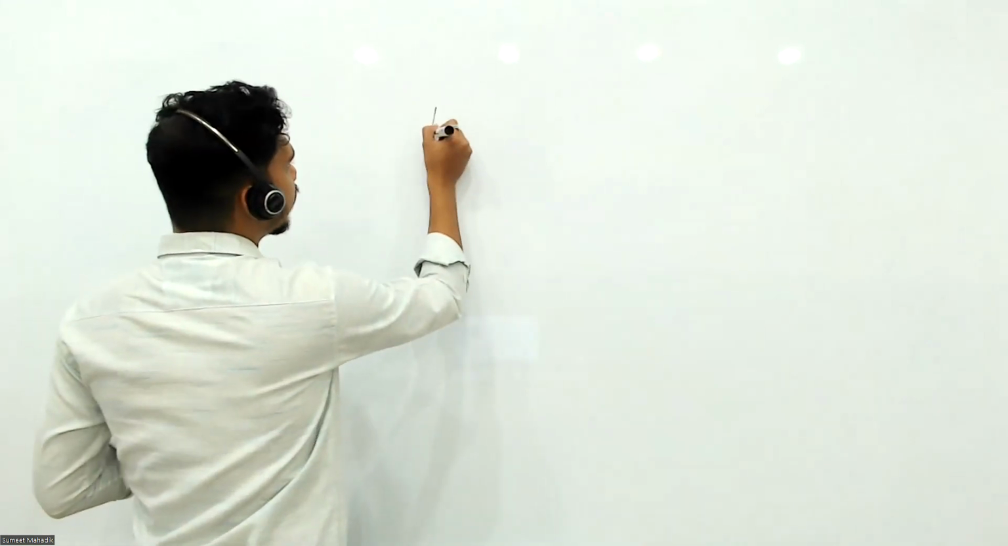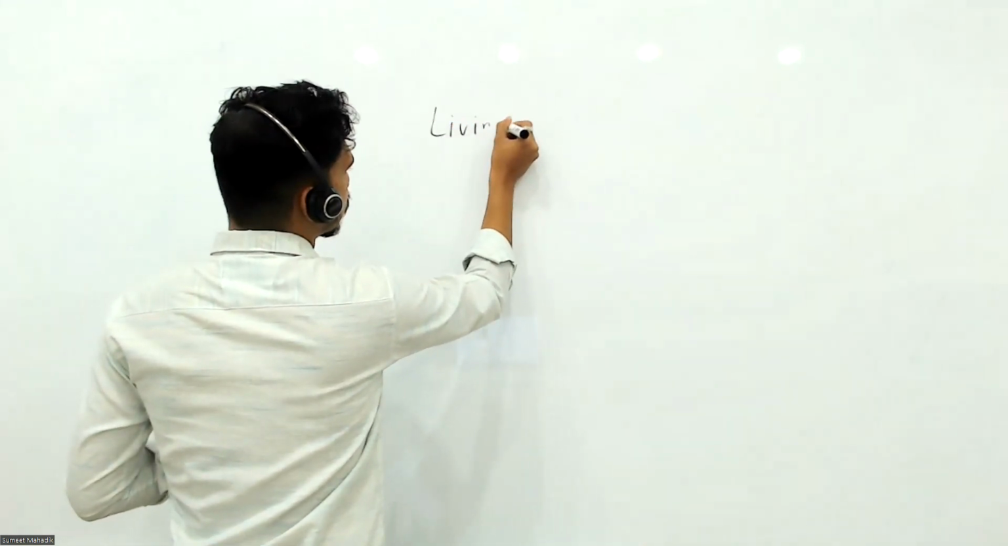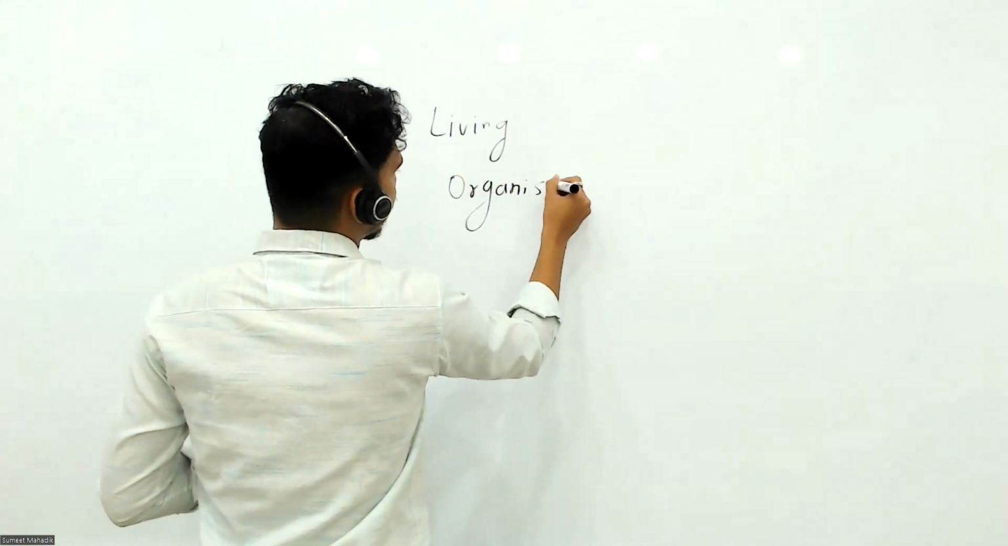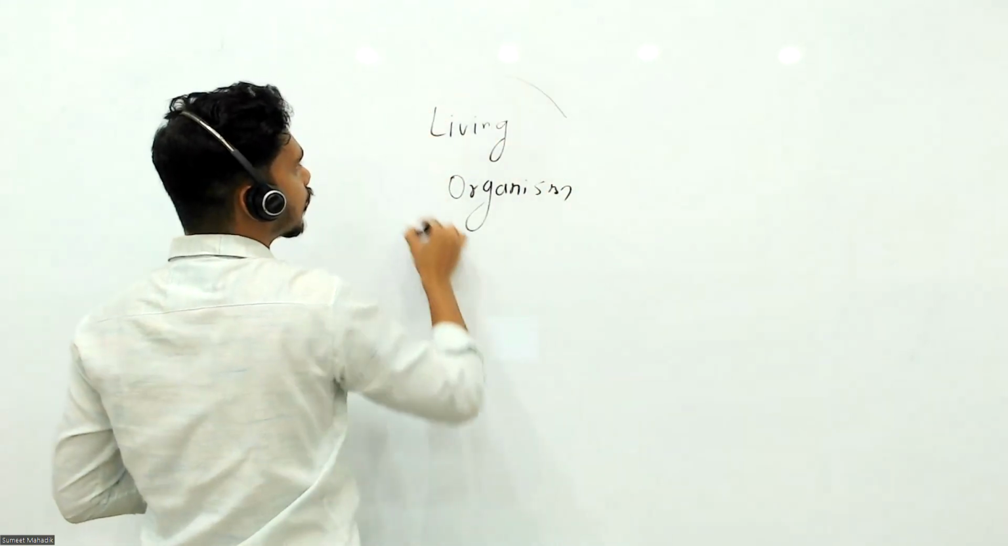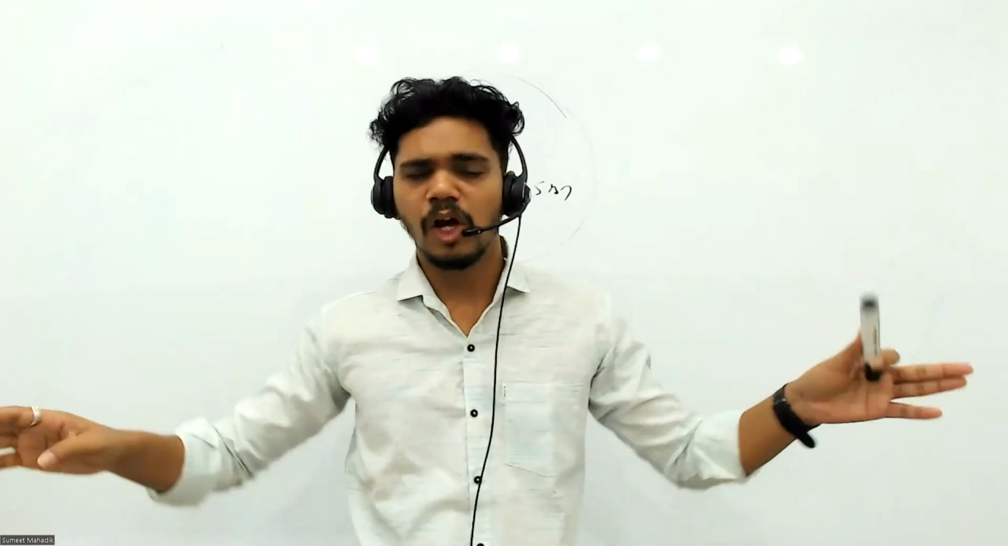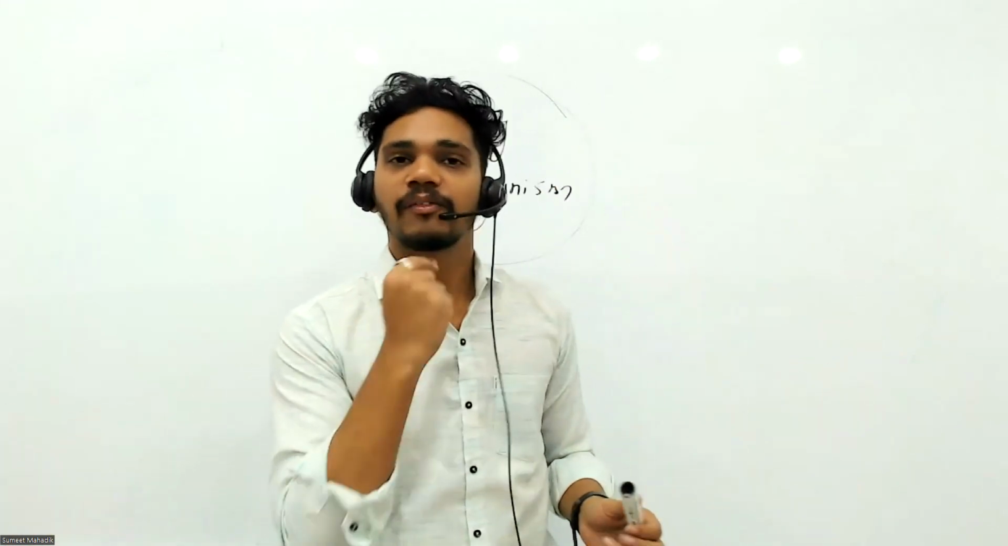So when you talk about the living organism, definitely we have some terms related to this. So how can you say that this is living, this is non-living? So we have some characteristics, और वही हम लोग पढ़ने जाएंगे. Okay, so let's start with me.